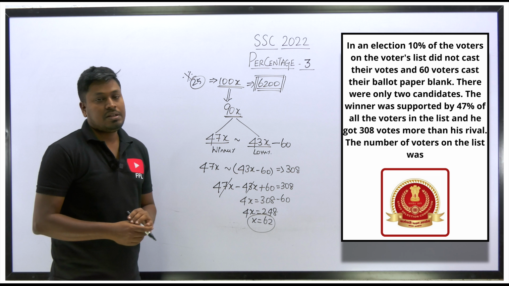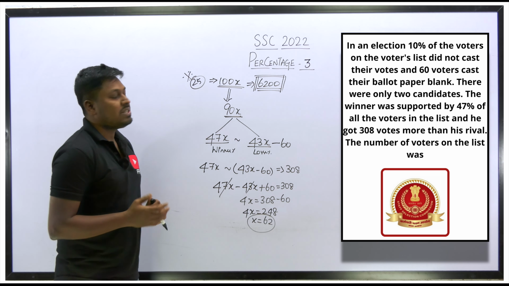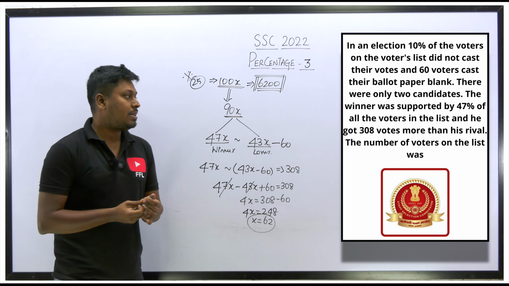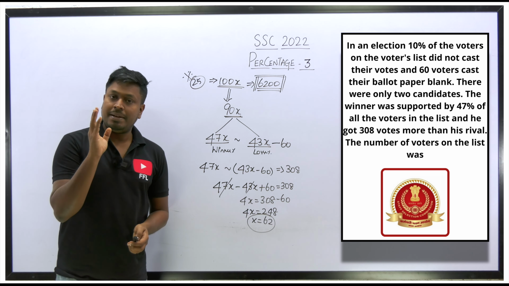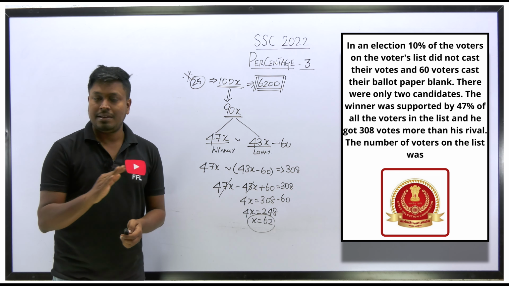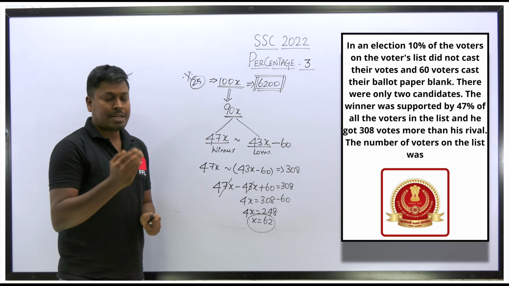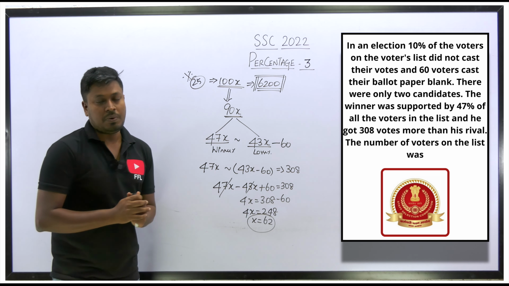So finally we got the value of x. So after finding the value of x, substitute in the initial value to get the total number of voters in the list. Understood or not? So this is an important question type. Again and again I am saying, percentage questions based on voters are most important in the recent competitive exams. So if you are preparing for the SSC exam, try to practice at least 25 questions based only on voters.